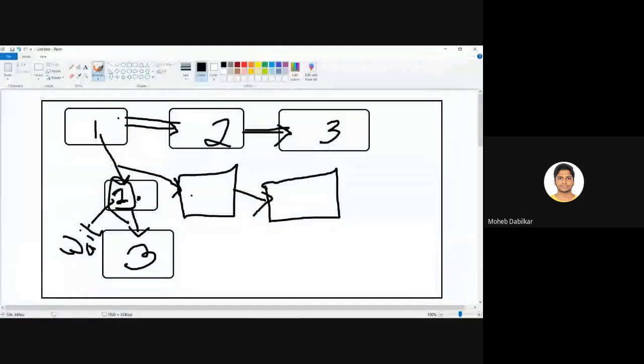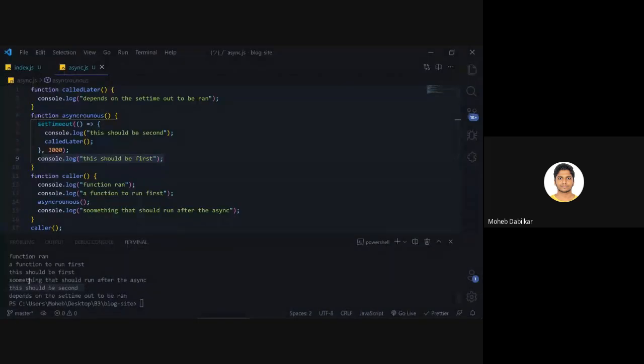So technically it should be running this guy before running the third function, right? So it did come over here, it said that this should be first. Okay, then it says something that should run after the asynchronous function. So it came back to the caller and is now waiting for the set timeout to complete.